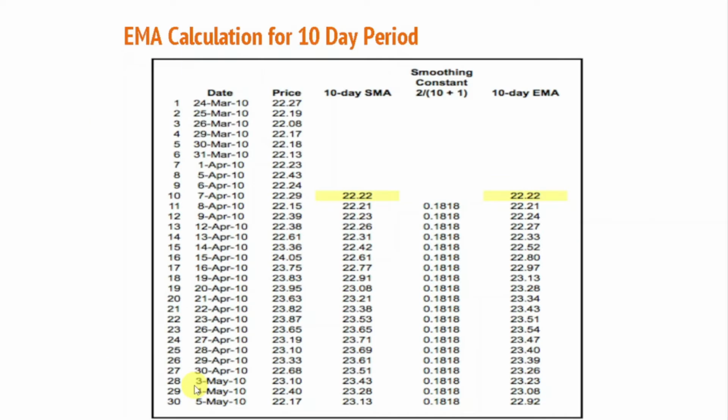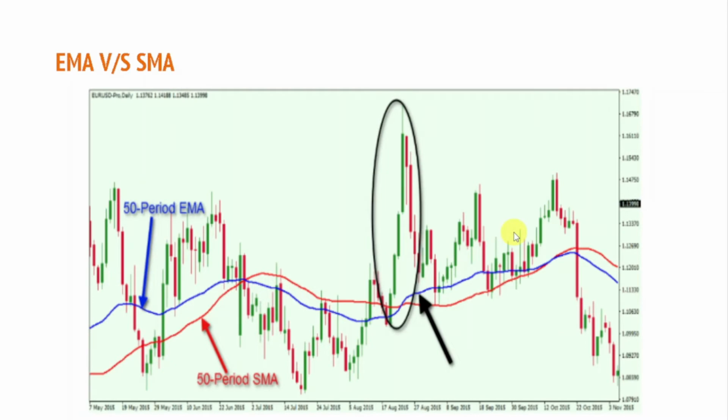In this slide you can see that if I were to calculate this exponential moving average on Excel, that's how I'll calculate it. So I have calculated a 10-day simple moving average as well as a 10-day exponential moving average. Initially the value is the same, but over a period of time this value has changed because we have got more data points. So some difference between the exponential and simple moving average is going to be there if you use them in conjunction. So now let's look at charts.